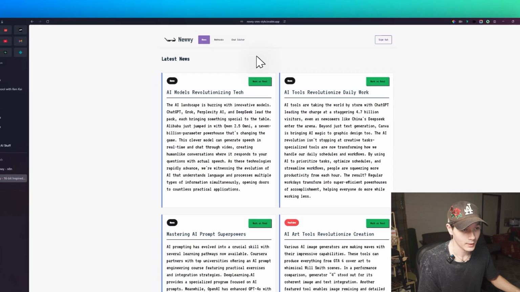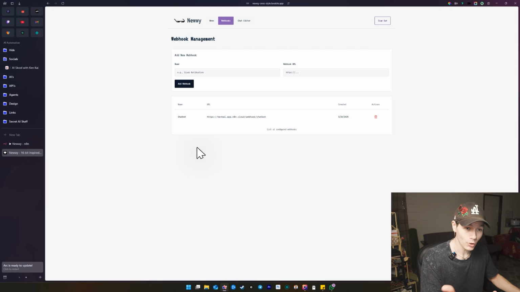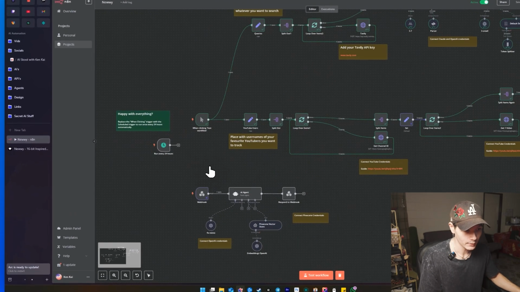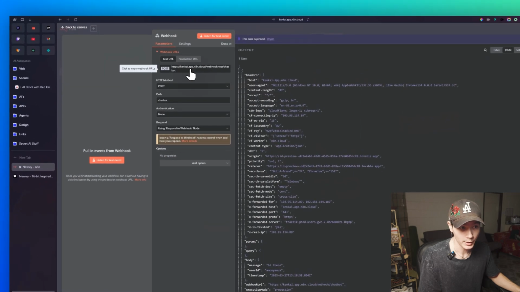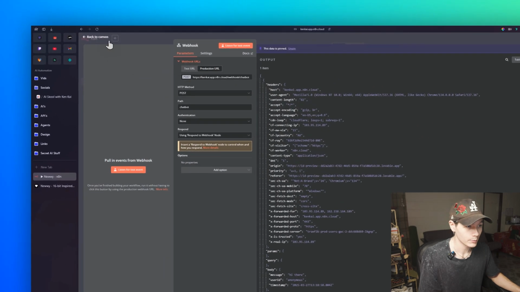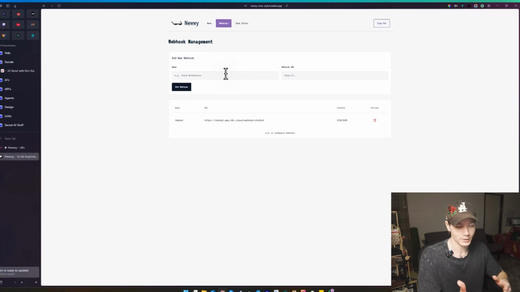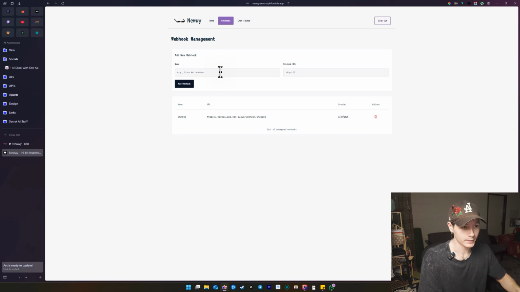Now we can also add our own webhooks. This is where you would add in your webhook. You'd come over here, this is our little RAG chatbot, and we would click that. We would copy the production URL right here, come over here and paste it straight in. That will connect your chatbot straight into N8N, allowing you to access it.